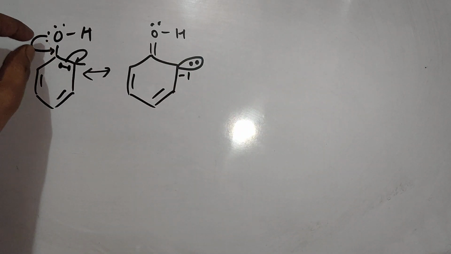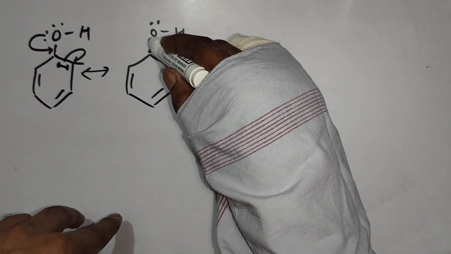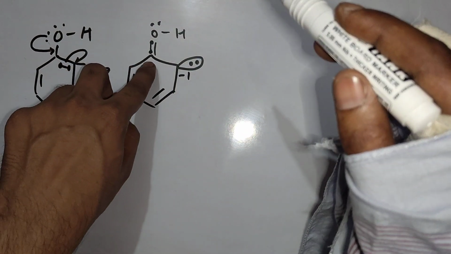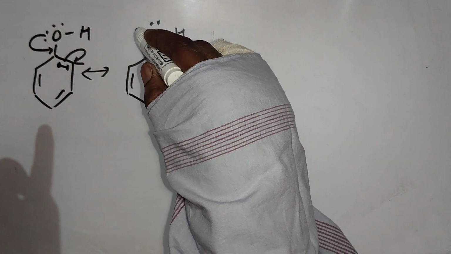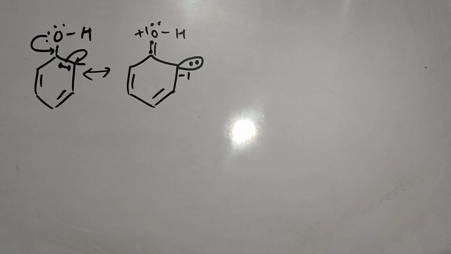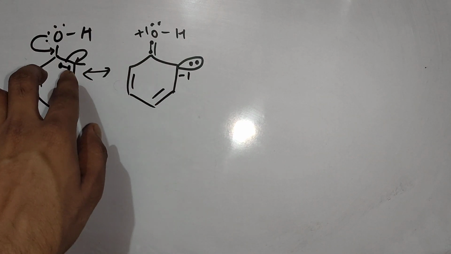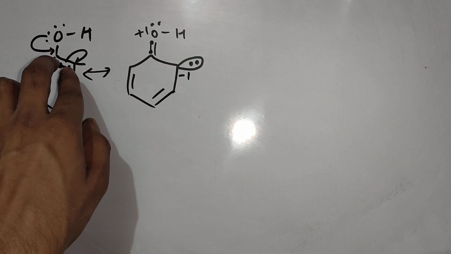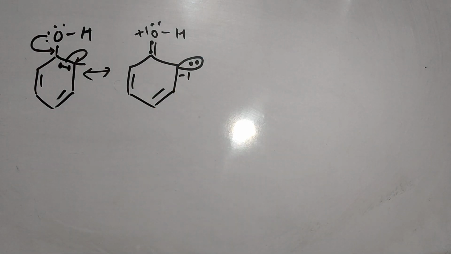Now out of these two electrons, one electron it has transferred completely toward carbon, this one, and one it is keeping with itself. Because it has transferred one electron completely toward carbon, so what charge it will get? +1 charge. Because it has lost one electron and it has transferred it to carbon, due to which these pi electrons feel repulsion, and that's why they shifted to next carbon like this.